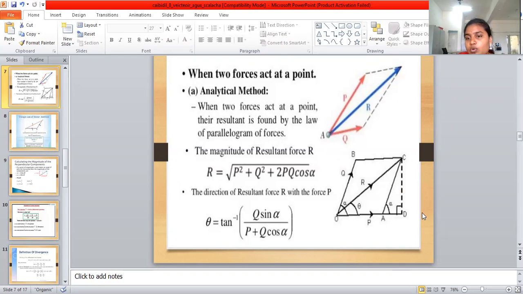OA and OD depend on the Pythagoras theorem, used in the parallelogram law. By Pythagoras theorem, OD squared equals OA squared plus OB squared. The hypotenuse squared equals opposite side squared plus adjacent side squared.